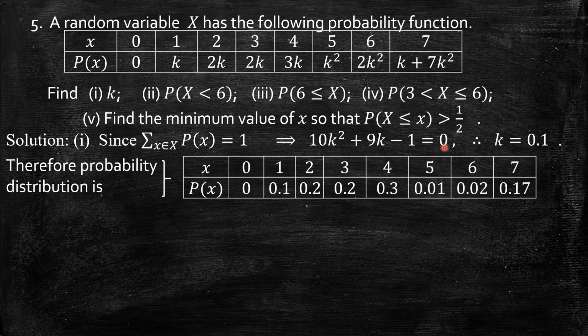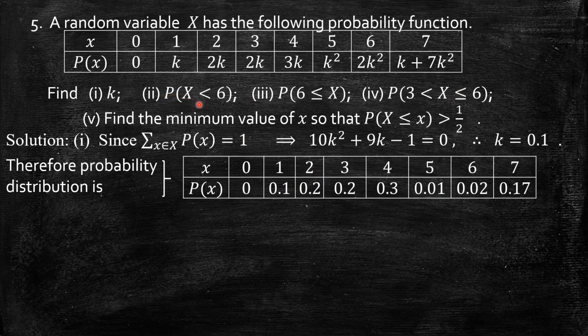So we can prepare the table by substituting the value of k, which gives here: when x equals 0, it is 0. When x equals 1, 0.1. When x equals 2, it is 2 times 0.1. Simplify all these numbers and we will get them. So now I can go for computing all these probabilities.